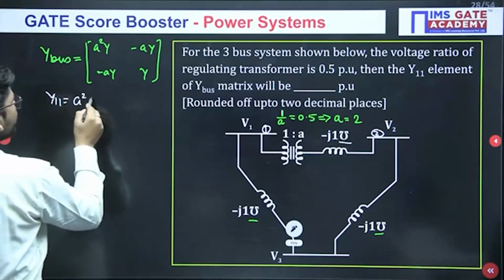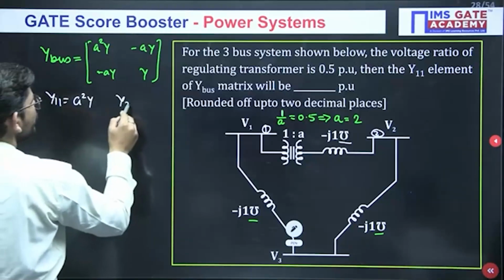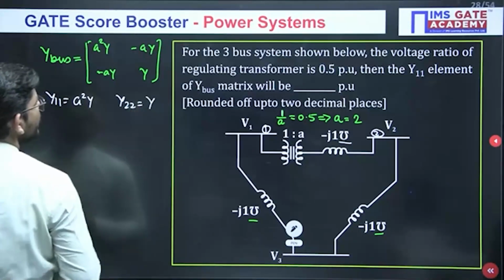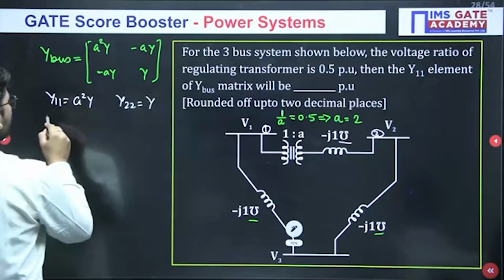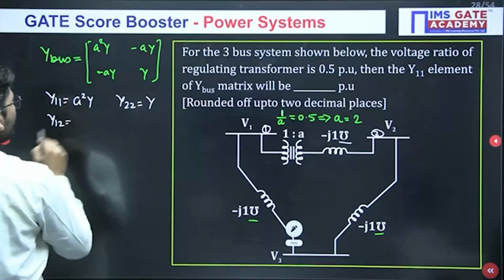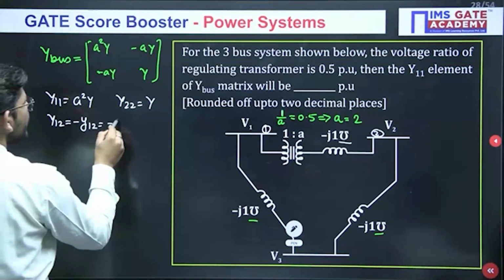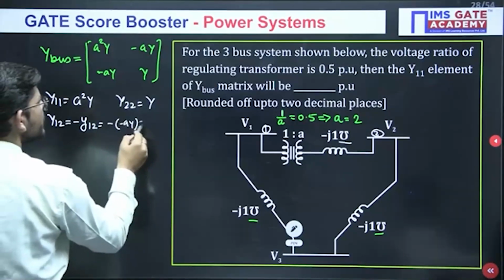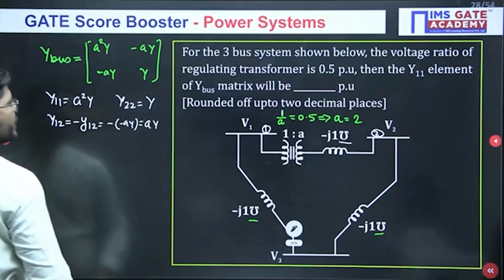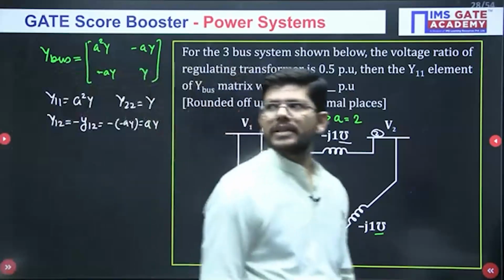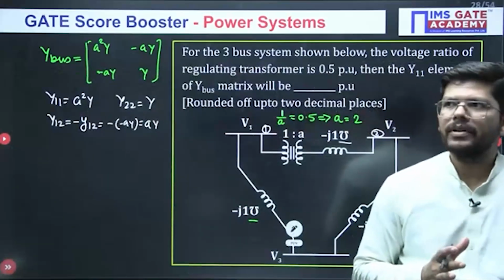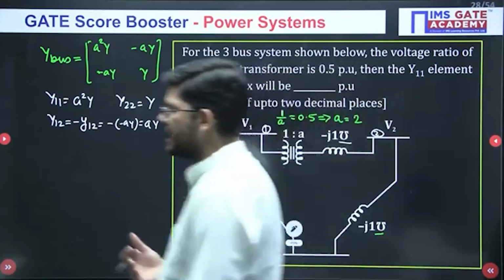A square Y. What will be the Y22 element? It is Y. And what will be the Y12 element? The Y12 element is minus AY. Okay, isn't it? Off diagonal elements are negative. So this is how you will get this value.